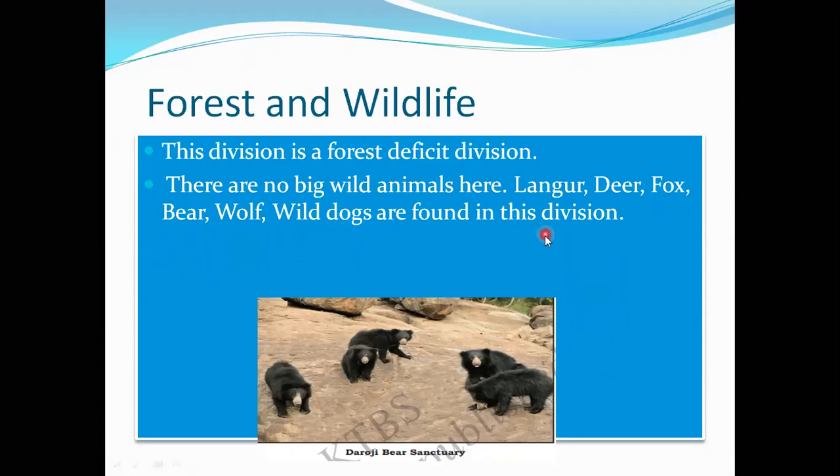For example, what are there here? Langur, deer, fox, bear and wolf. Wild dogs are found in this division. In Kalburgi division, which wild animals can we see? Langur, deer, fox, bear, wolf and wild dog are found in this division.